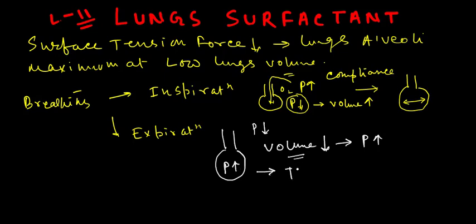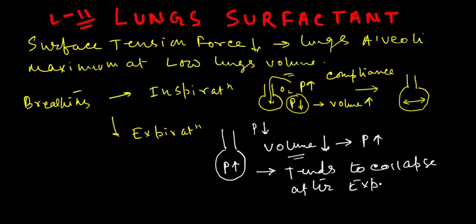Actually, the lungs tend to collapse after expiration. This is the normal behavior of the lung alveoli or the lungs.